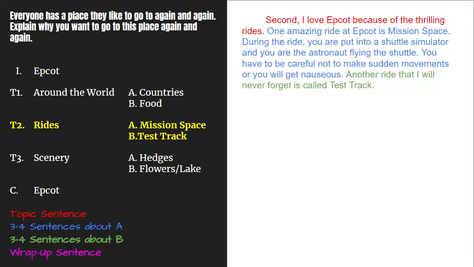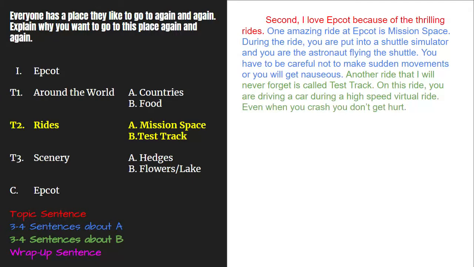First, I'll tell the reader what B is. I wrote, another ride that I will never forget is called Test Track. Then our next 2 sentences will teach our reader about this ride. I wrote, on this ride, you are driving a car during a high-speed virtual ride. Even when you crash, you don't get hurt. Our T2 paragraph now has a topic sentence and 3 sentences about A and 3 sentences about B.